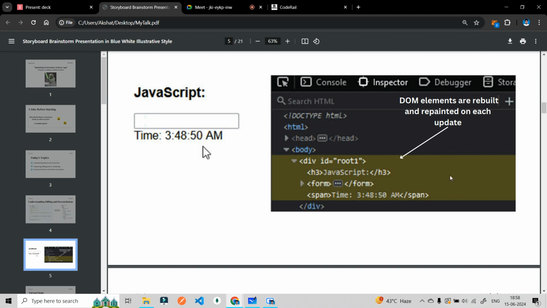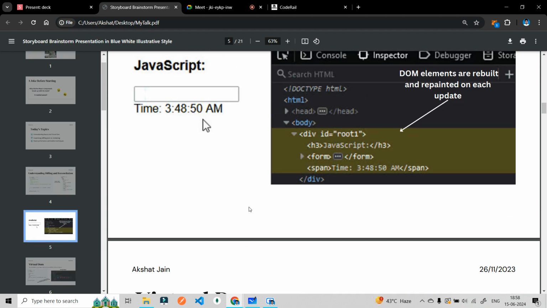This particular yellow is a blinking line. It was blinking at that particular time. I was showing them how it updated the actual DOM again and again, on each update. This is JavaScript.